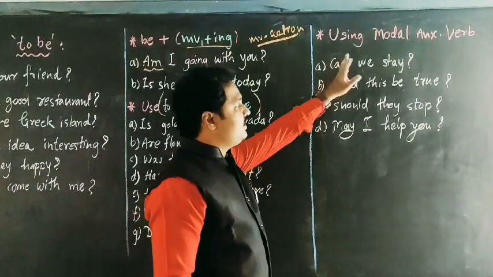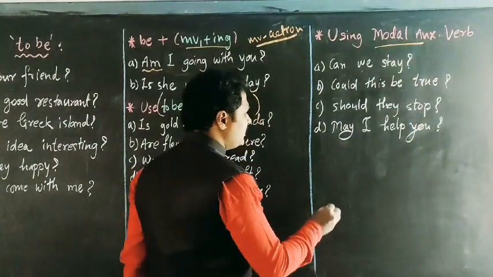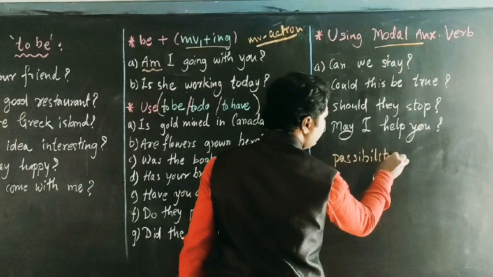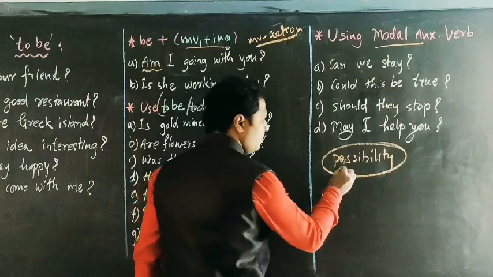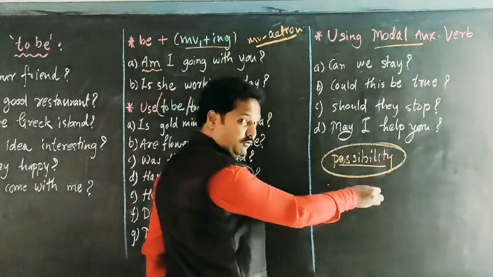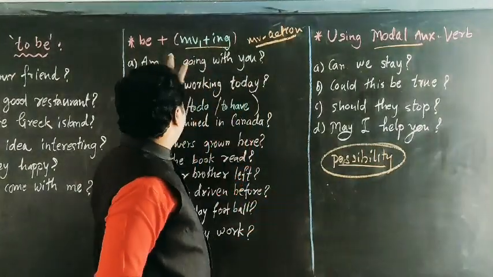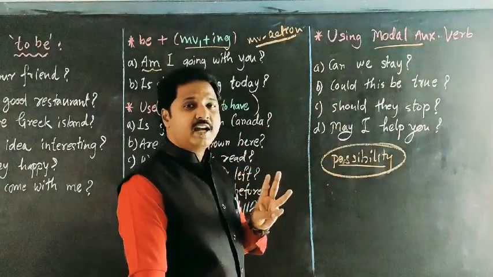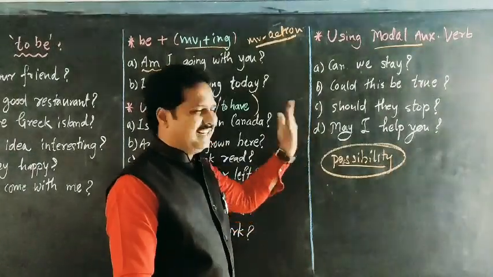Now see, using modal auxiliaries. What are the modal auxiliaries? Modal auxiliaries show possibility. They are shall, will, can, could. Not shall be, will be, those are used with be. Here in modal auxiliary we use can, could, shall, should, will, would, may, might, must, ought to, need to, used to, dare to. That we'll see further.